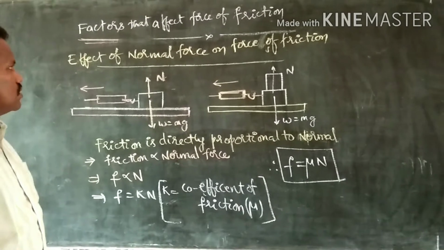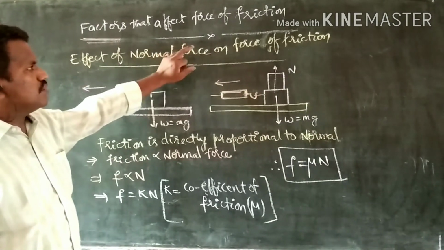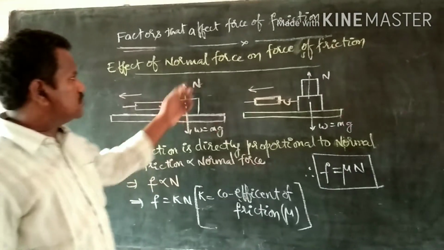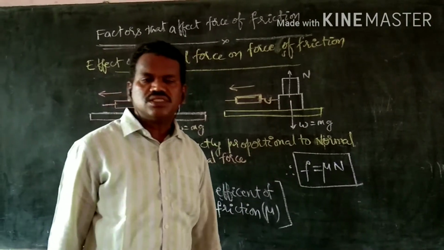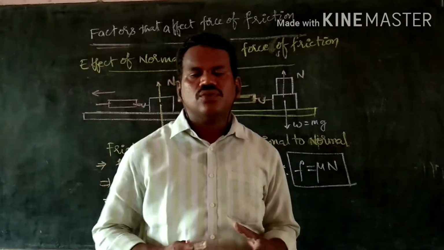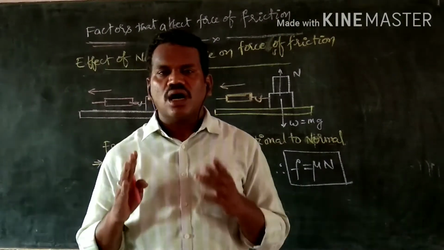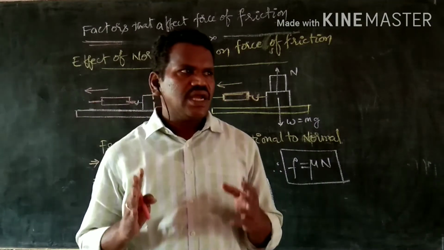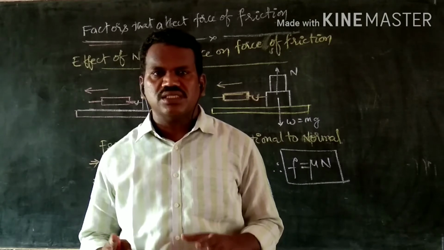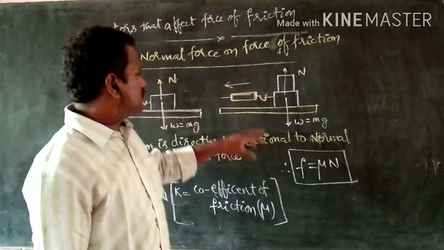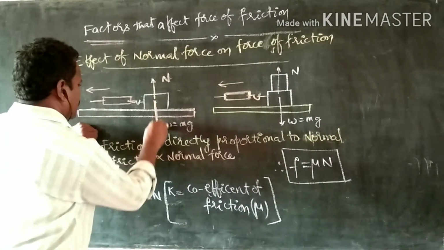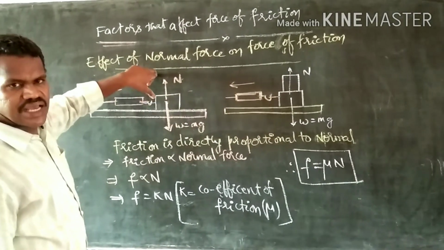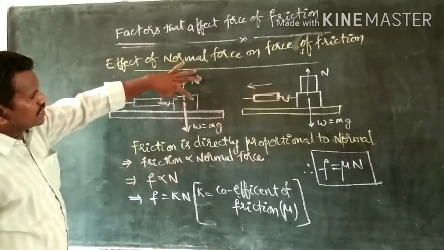The last factor that affects the force of friction is the normal force. We already know normal force is an equivalent force which acts opposite to the gravitational force acting on the body. Gravitational force acting on the body is nothing but the weight of the body. See here, the weight of your body is acting in the downward direction, and normal acts in the upward direction, as we already know.